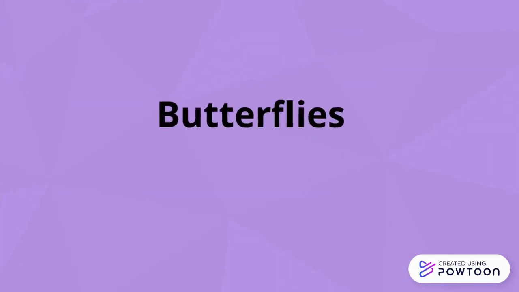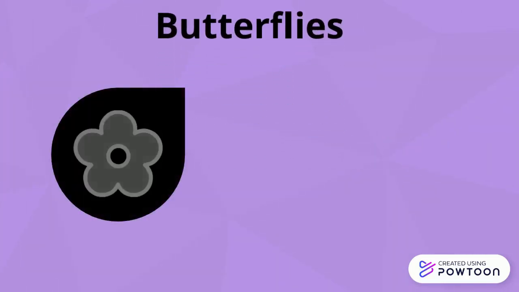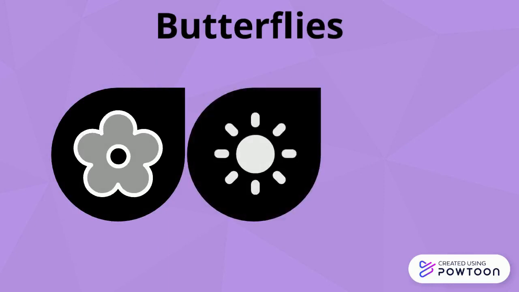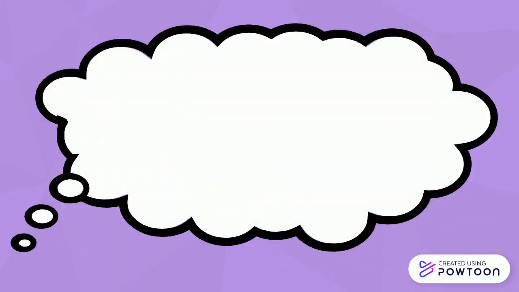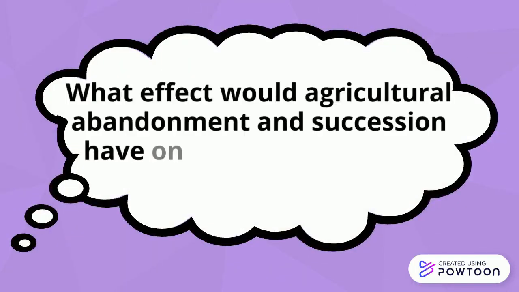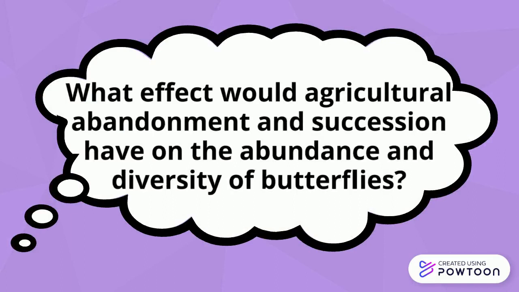Such as butterflies, which are key plant pollinators. They rely on plants for food and open spaces for basking in sunlight and laying eggs. So, what effect would agricultural abandonment and succession have on the abundance and diversity of butterflies?